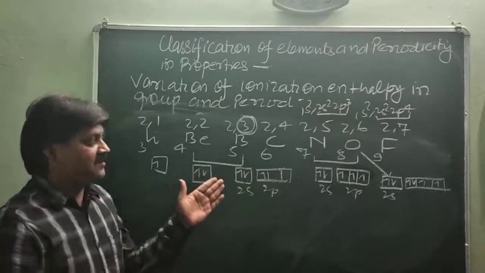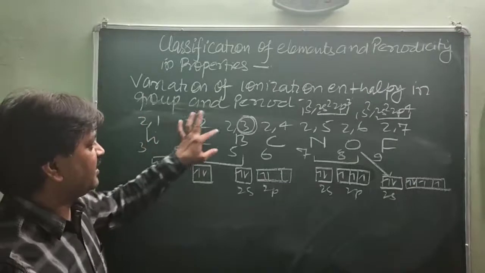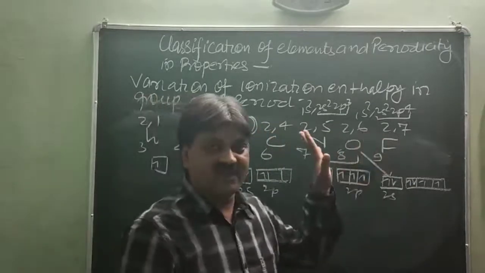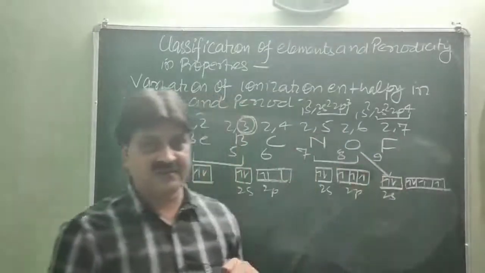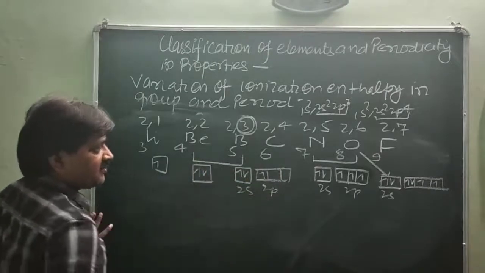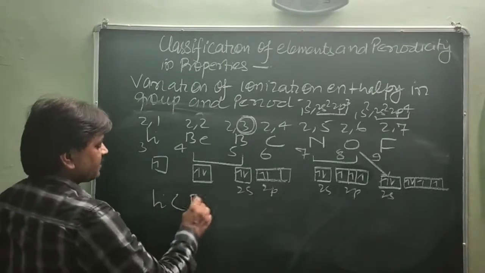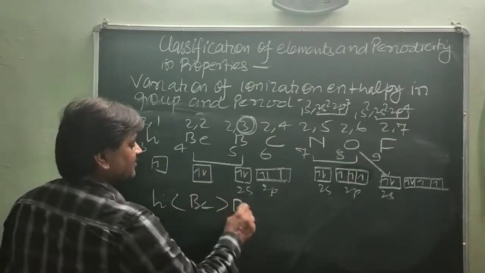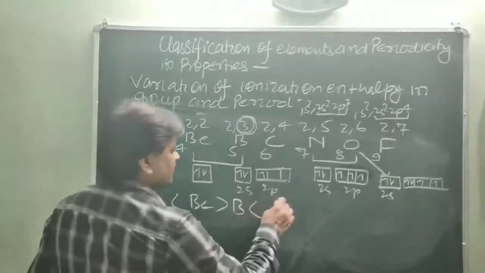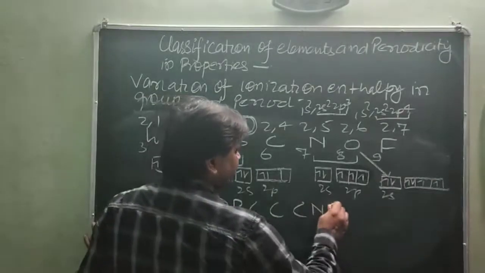So according to the criteria, the ionization enthalpy of lithium should be lower than beryllium, then boron, then carbon, then nitrogen, then oxygen, then fluorine. Fluorine must have the highest ionization enthalpy. But the actual ionization enthalpy is found in this manner: lithium is less than beryllium. Now beryllium is greater than boron. This is the irregularity. Further, boron is less than carbon, then less than nitrogen, and nitrogen is further greater than oxygen.